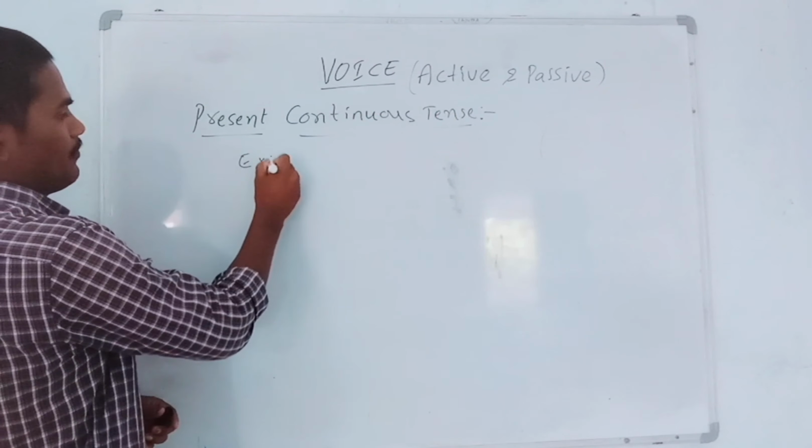Then just now. It is passive form. Okay, students? So it is present perfect tense. How can we change a present perfect tense active voice sentences into passive voice? Okay? Next, simple past tense.